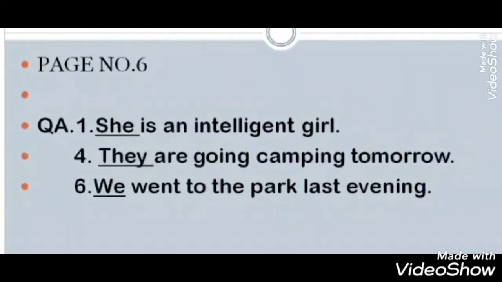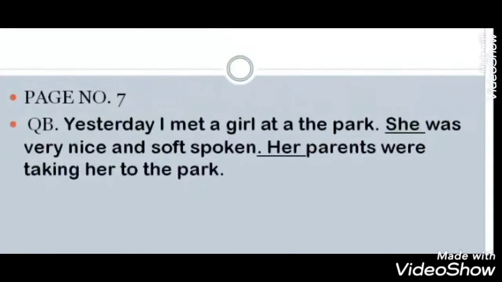Then move to question number 6. Dash went to the park last evening. Options are us or we. Here the correct option will be we. So this way you will fill in the other gaps. So students, you move to question number B, page number 7.